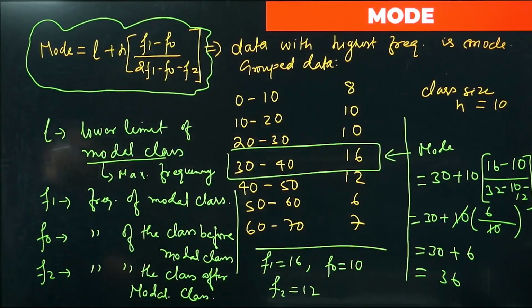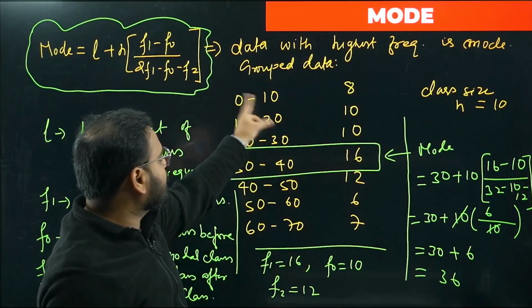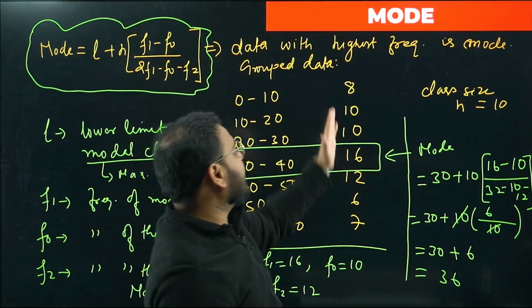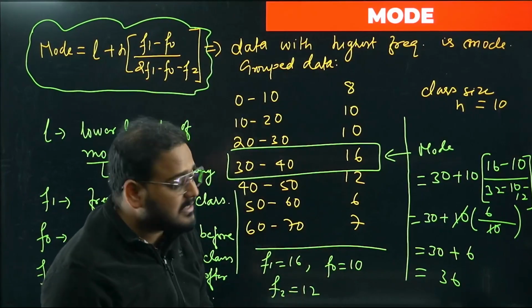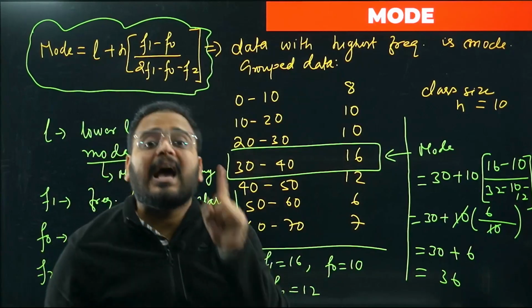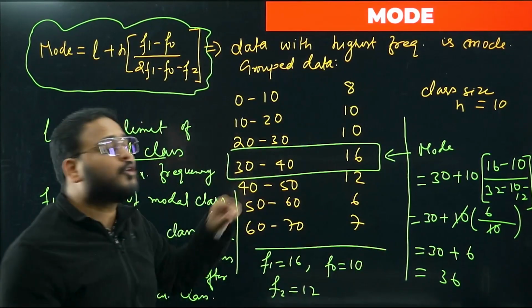Looks messy, please accept it. I will explain these things again. This was the given data set, from 0 to 10 up to 60 to 70. The frequencies were given like this: 8, 10, 10, 16, 12, 6 and 7. We looked for the highest frequency to find the modal class. We got the modal class as 30 to 40.